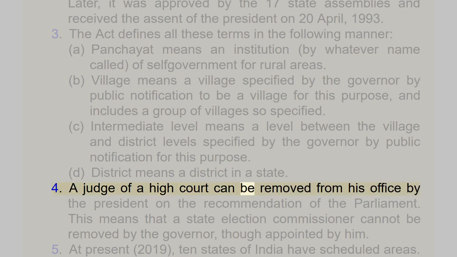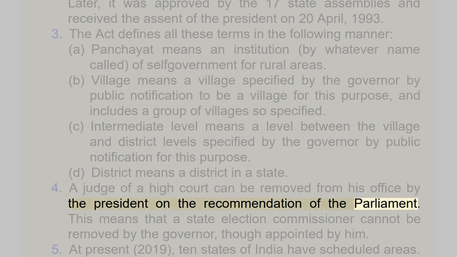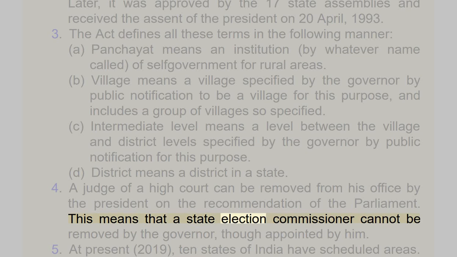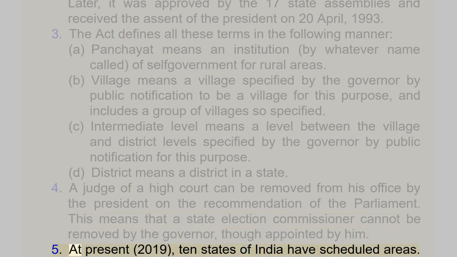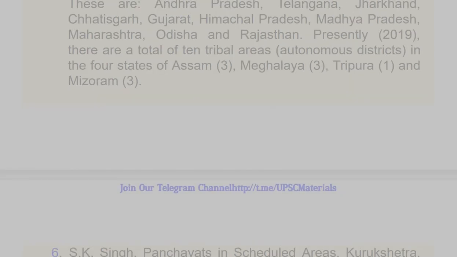4. A judge of a high court can be removed from his office by the President on the recommendation of the Parliament. This means that a state election commissioner cannot be removed by the governor, though appointed by him. 5. At present, 2019, 10 states of India have scheduled areas. These are Andhra Pradesh, Telangana, Jharkhand, Chhattisgarh, Gujarat, Himachal Pradesh, Madhya Pradesh, Maharashtra, Odisha, and Rajasthan. Presently, 2019, there are a total of 10 tribal areas, autonomous districts, in the 4 states of Assam, 3, Meghalaya, 3, Tripura, 1, and Mizoram, 3.